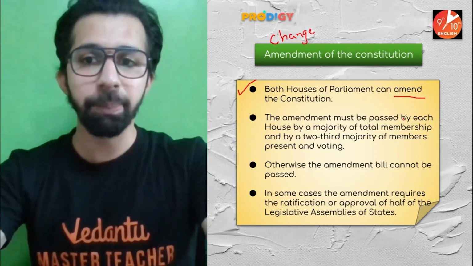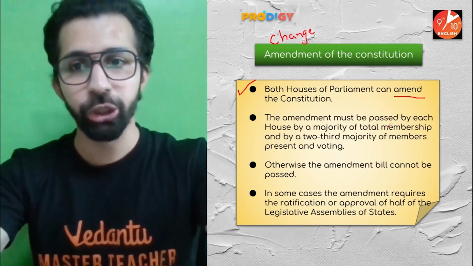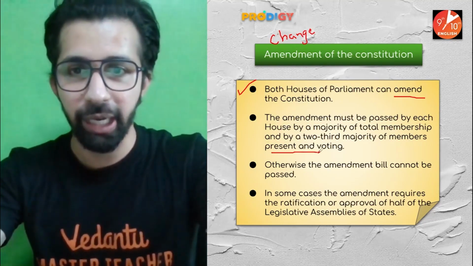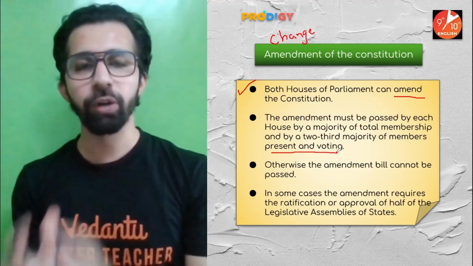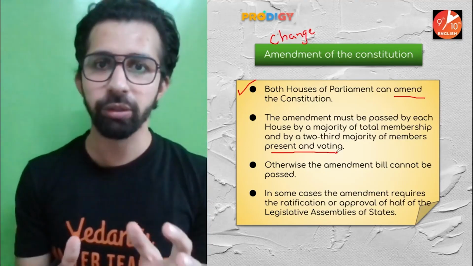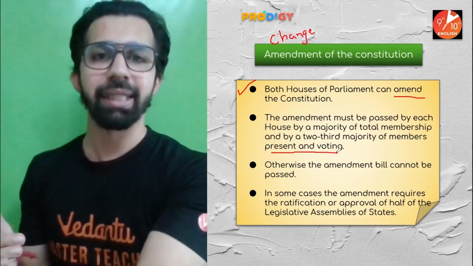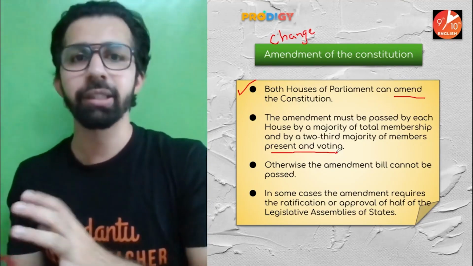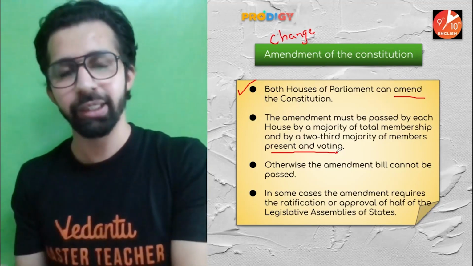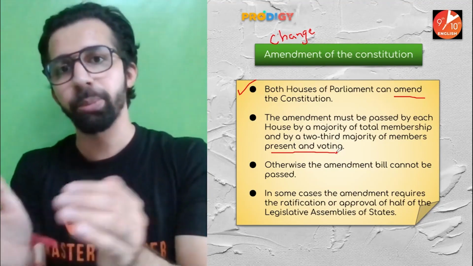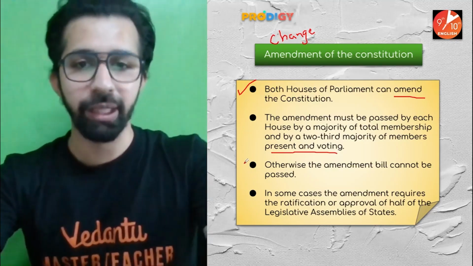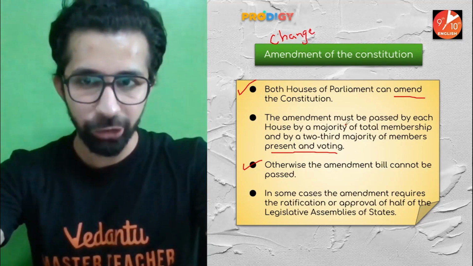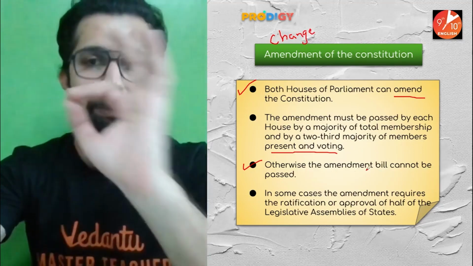The amendment must be passed by each house by a majority of the total membership, and by a two-third majority of the members present and voting. So guys, the majority of the members of parliament of both the houses should give their consent and approval. They should be present during the voting on amending the constitution. If they want to change anything in the constitution, two-third of the members should be present. Otherwise, the amendment bill cannot be passed. If this criteria is not met, then the bill will not pass.